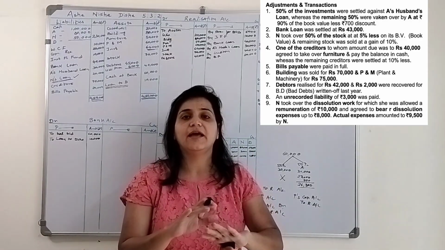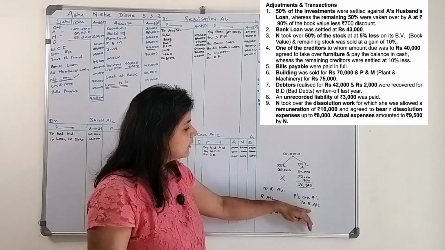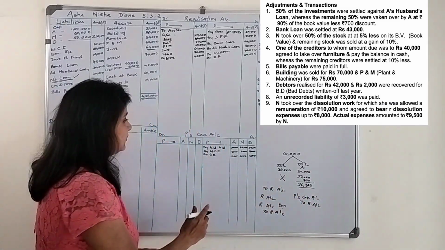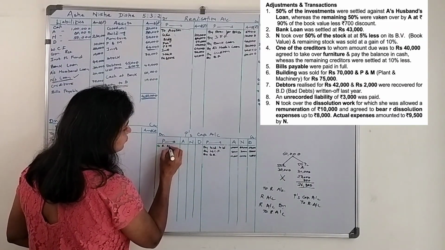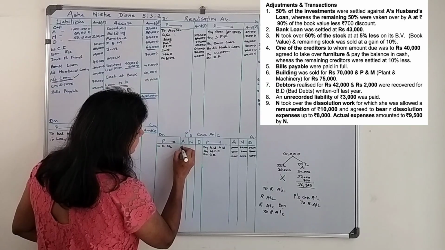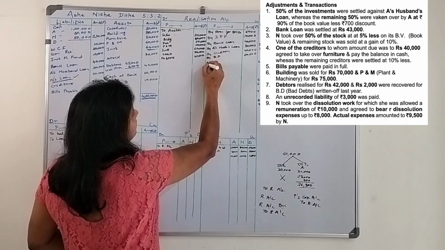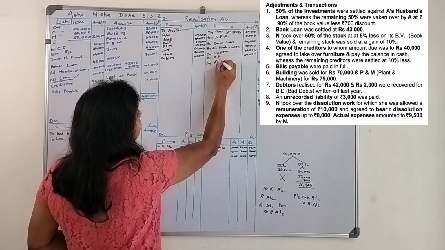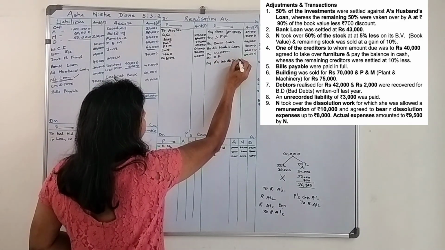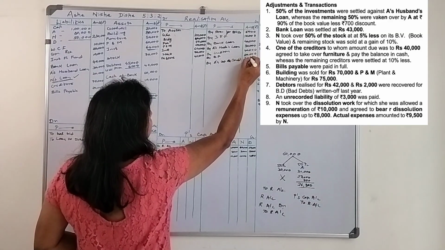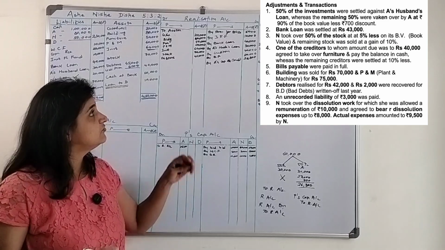If the firm does not have money, they won't pay off those liabilities towards the partner. So partner's capital account debit to realization account. Towards Asha, it reduces by 26,300, and by A's capital account, this is related to investment, 26,300.